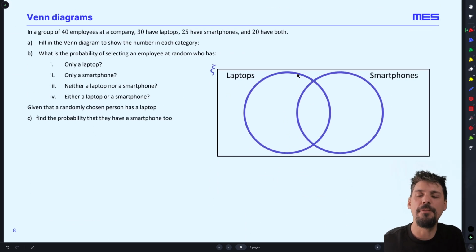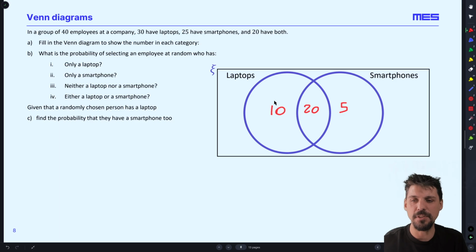Now, as we've already seen, Venn diagrams can be incredibly useful for probability because we can start seeing where different events overlap. So we've got 40 employees in a company, 30 have laptops, 25 have smartphones, and 20 have both. If I want 25 with smartphones overall, I've got 5 only having smartphones. And if I want 30 having laptops overall, 10 have to have laptops but no smartphones, because now there are 30 people in the laptop bubble and 25 in the smartphone bubble. There are 40 people in total, and 10 plus 20 plus 5 is 35, so there are 5 people without anything. And now we are up and running.